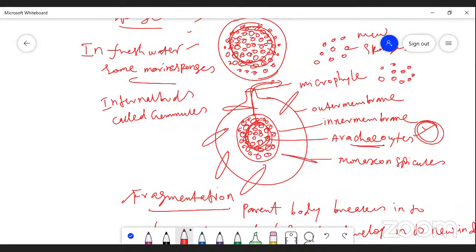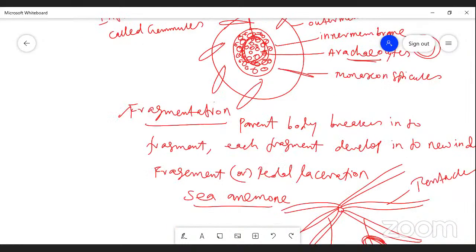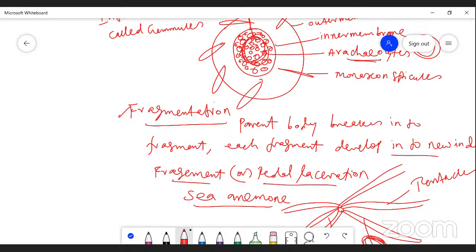The next type of reproduction is called fragmentation. The parental body breaks into fragments, and each fragment develops into a new individual. Fragmentation is also called pedal laceration.